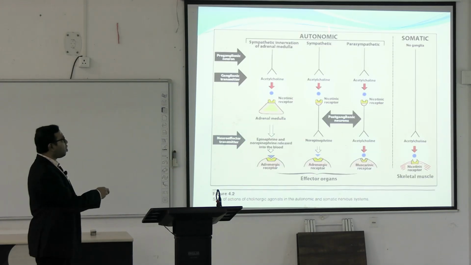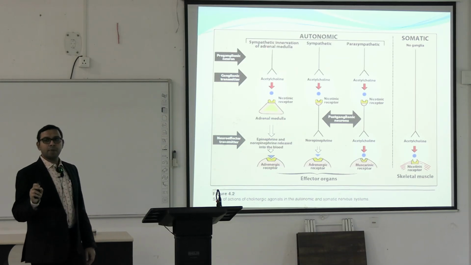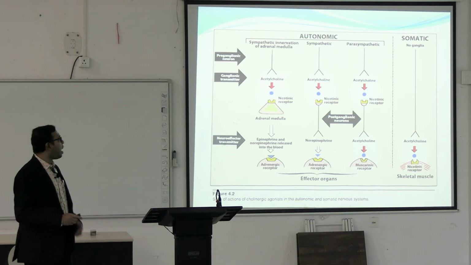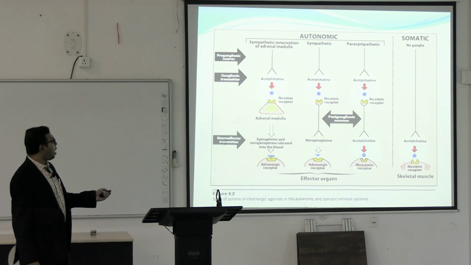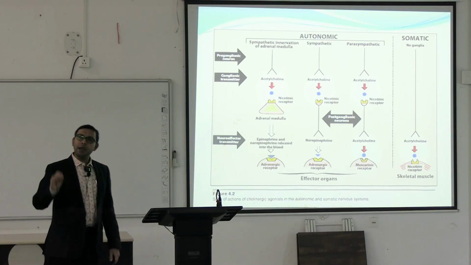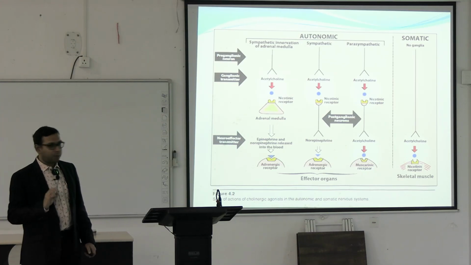So, you can see in the autonomic nervous system, there is sympathetic innervation, and some postganglionic sympathetic innervation where the neurotransmitter is acetylcholine. These are the preganglionic fibers. Preganglionic fibers, be it sympathetic or parasympathetic, the neurotransmitter is acetylcholine, remember.